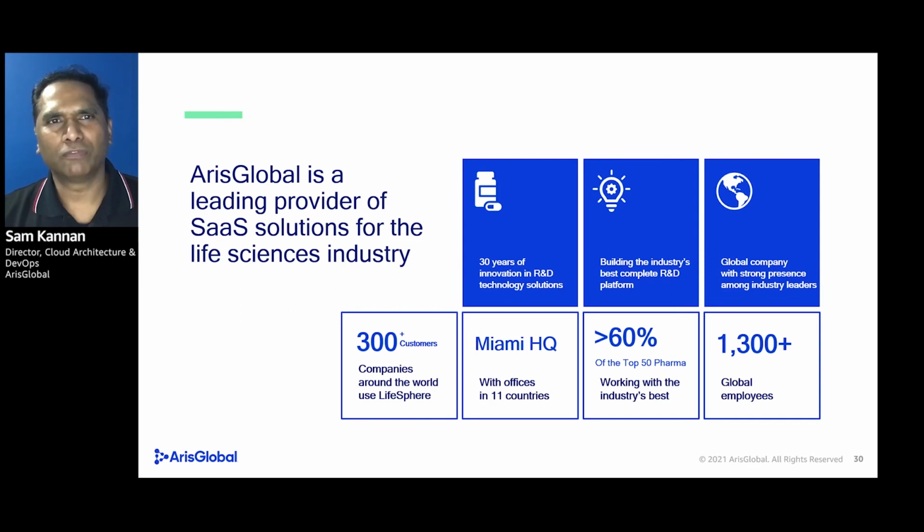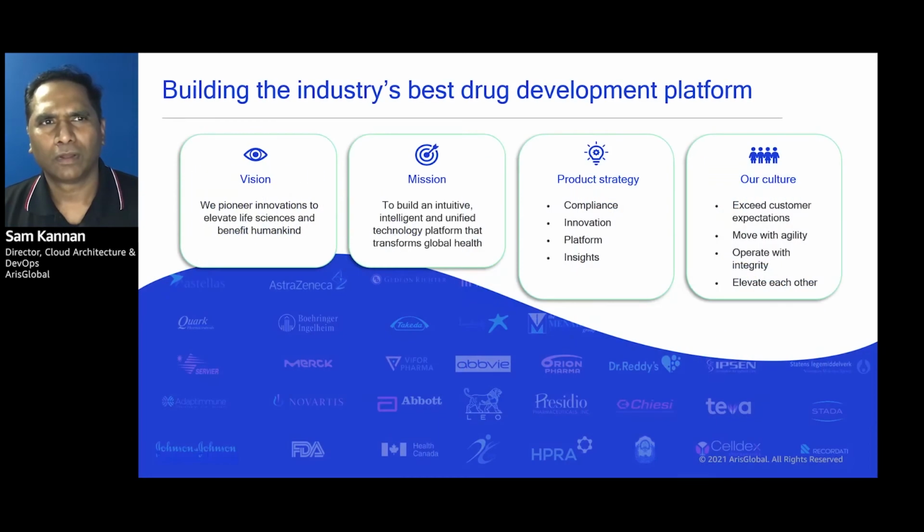Aris Global brought the first IDMP solution to market and participated in the original discussions back in 2015. Fast forward to today, the company has more than 300 customers across the life sciences domain. From the largest pharma to emerging companies, let us show you the path to regulatory success. Our vision is to pioneer innovative solutions to elevate life sciences and benefit mankind.